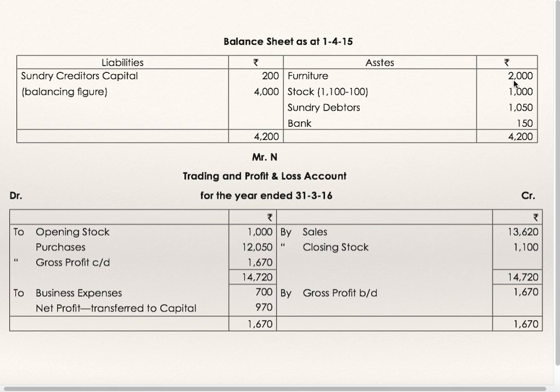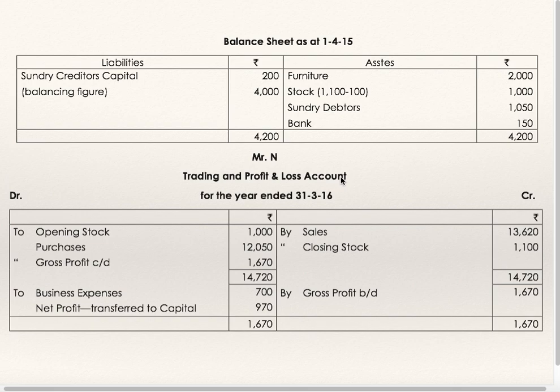In the opening balance sheet, furniture, we have assumed it is the same as closing. Stock is closing minus 100, debtors closing minus 100, bank. I have shown you how to calculate opening bank balance. Sundry creditors 200 is given as opening. So opening capital is 4000.